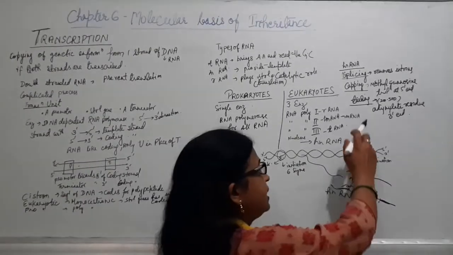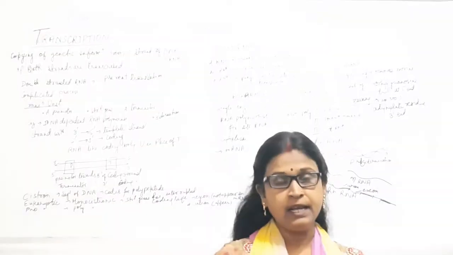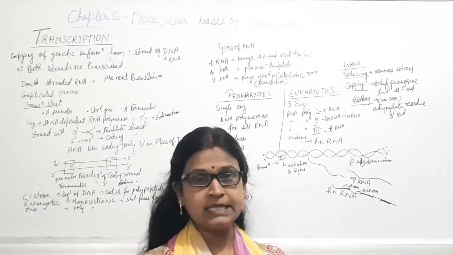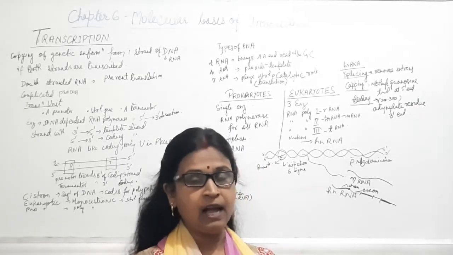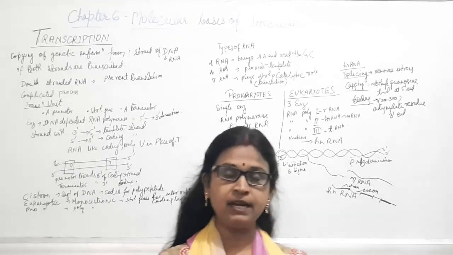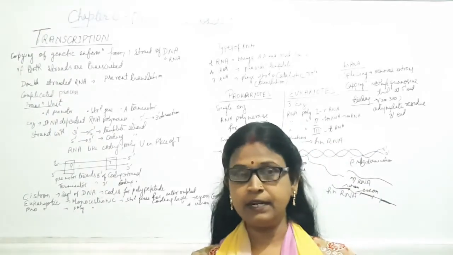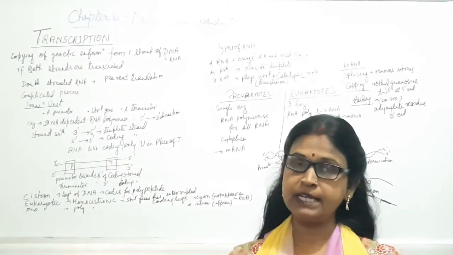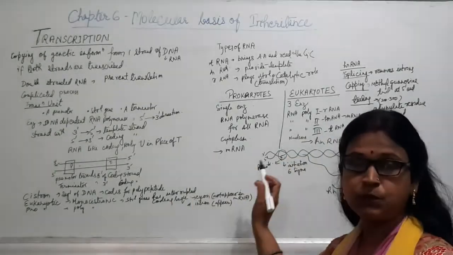And tailing is when adenylate residues, about 200 to 300, are added at the 3' end, and this phenomenon is known as tailing. So hnRNA has to undergo 3 steps, that is splicing, capping and tailing. After that it will be converted into mRNA or messenger RNA. Now this messenger RNA is fully mature and it will enter the cytoplasm from the nucleus, and it will undergo the next process, that is translation. We will discuss this through the diagrams also.